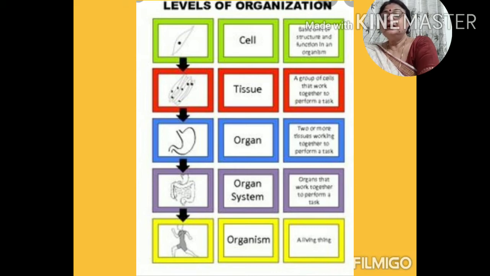For example, liver, stomach, heart, etc. All the organs that work together form an organ system. For example, digestive system, respiratory system, circulatory system, etc. And various organ systems make an organism. So children, you must have understood that the cell is the smallest and the organism is the largest level of living organization.